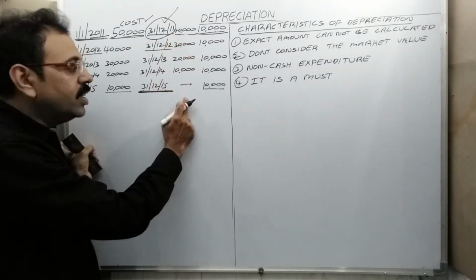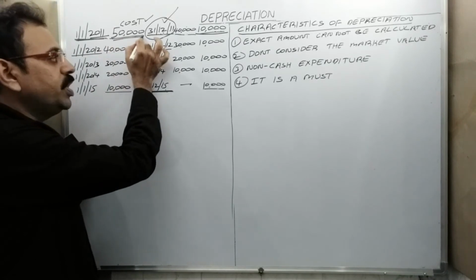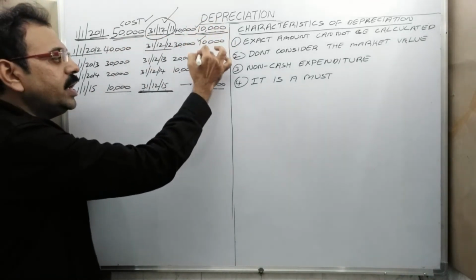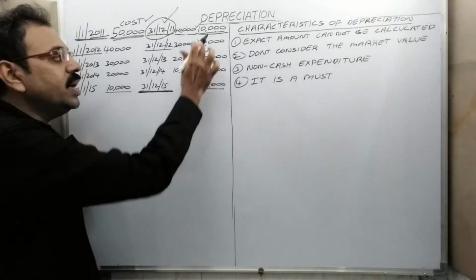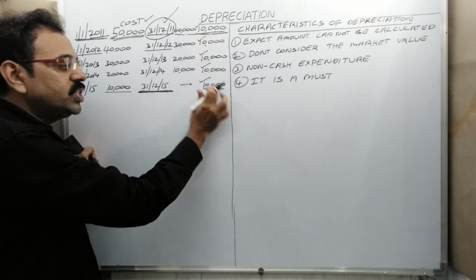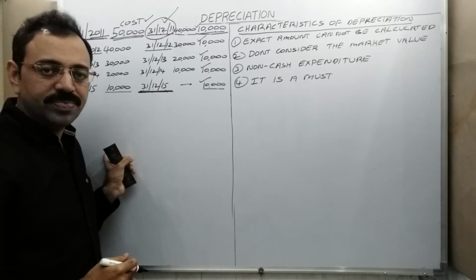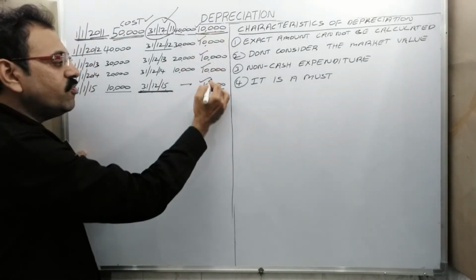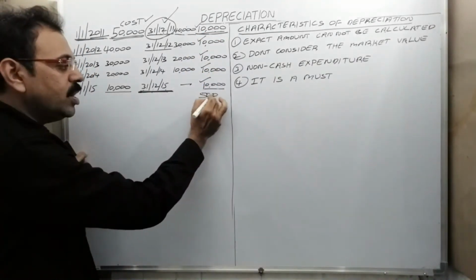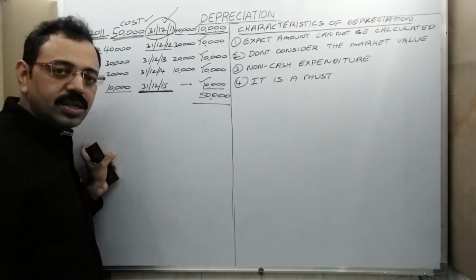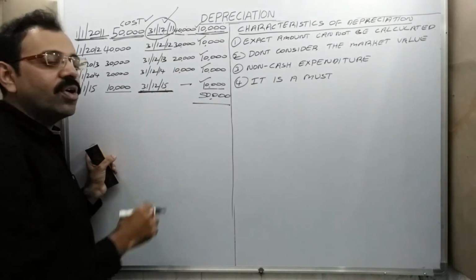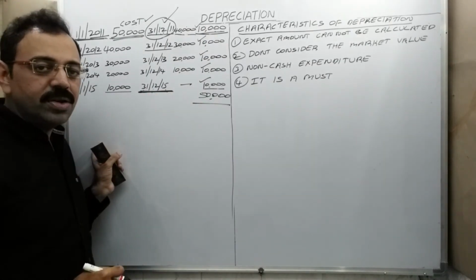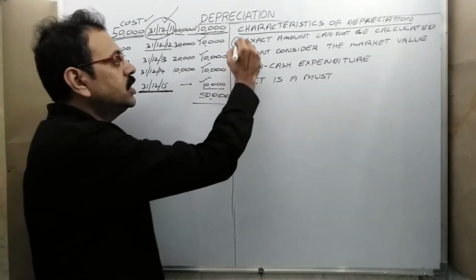So what we did, this 50,000 rupees we allocated over the life of the asset. Every year 10,000 rupees we charged to the asset account. Okay, and the total of these amounts becomes 50,000 rupees. So cost we allocated over the life of the asset. Clear?